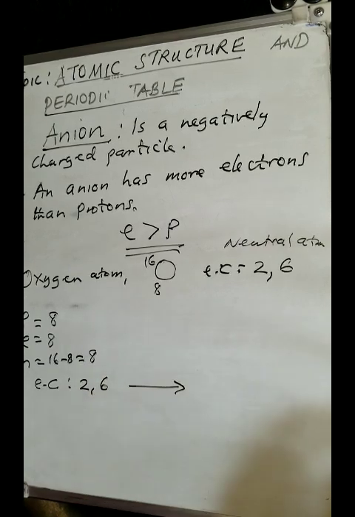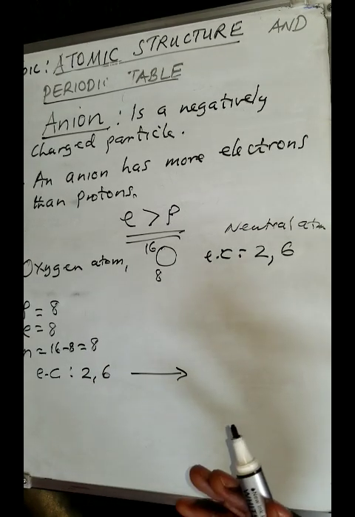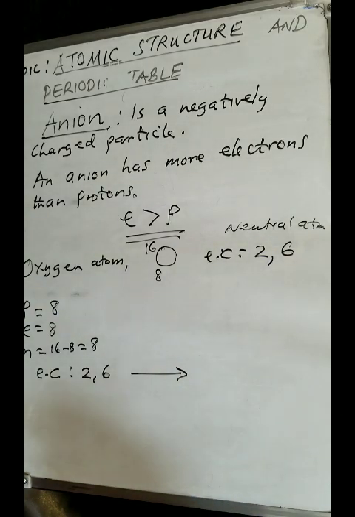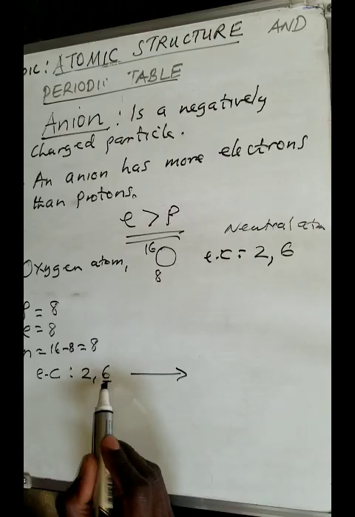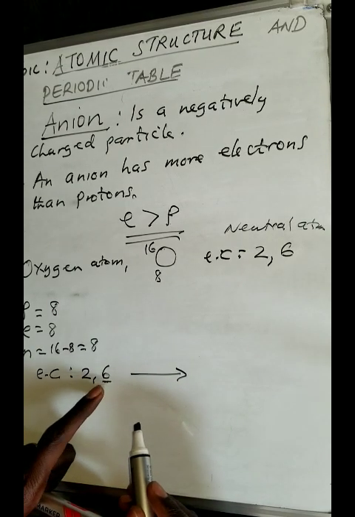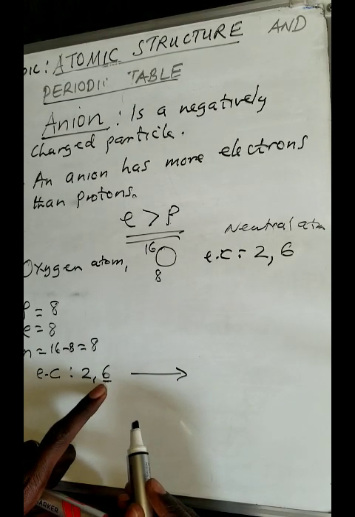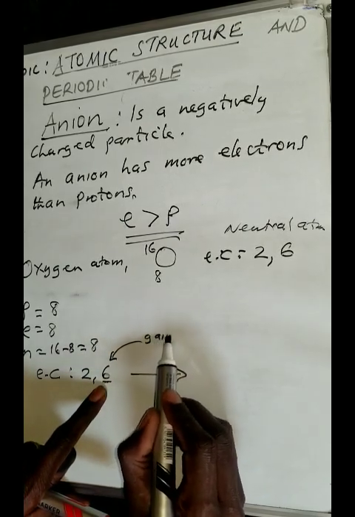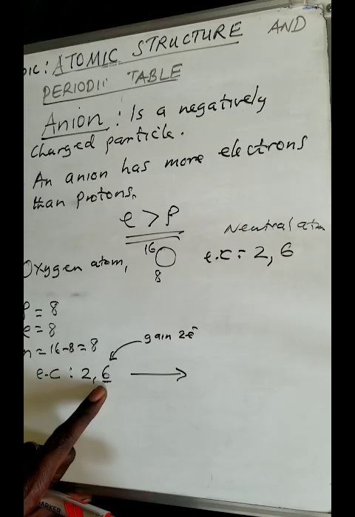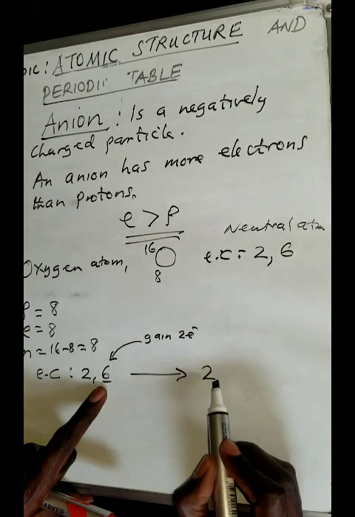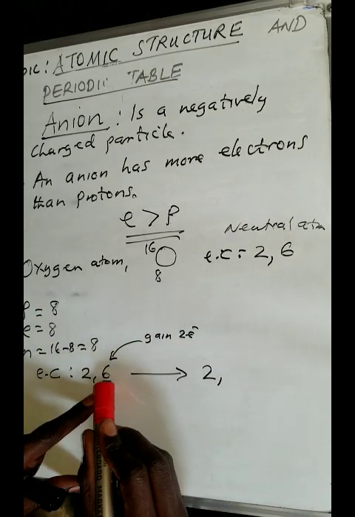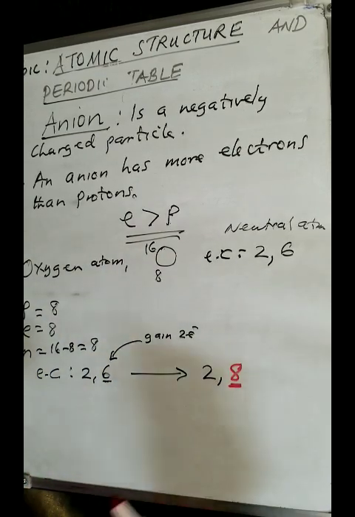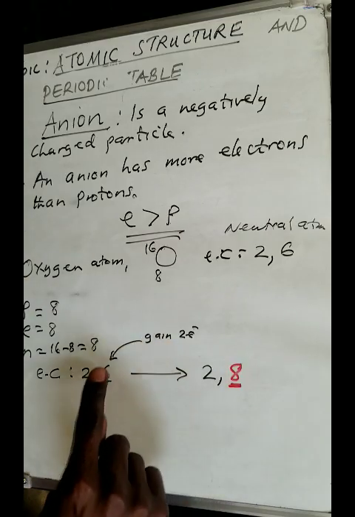Now in most cases, like I said, non-metals, those that form anions, love to gain electrons to become stable. If you notice, in the outermost shell it has 6 electrons. So for it to become stable, to have 8, how many does it need? It needs 2. So it will gain 2 electrons. 6 plus 2 will give you 8. So in the outermost shell, it has 8 electrons because it has gained 2.